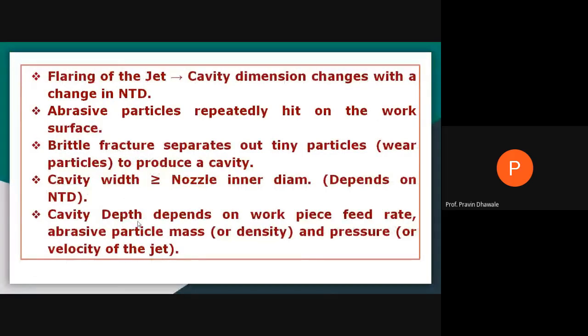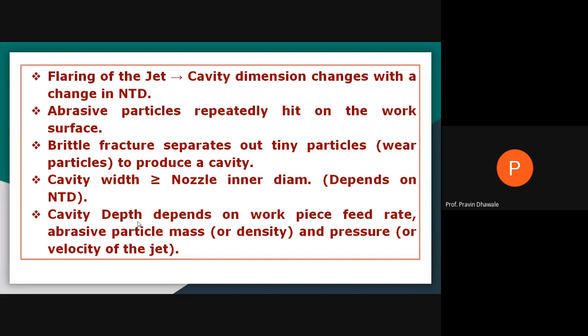Then density. Density means, in this abrasive jet, what is abrasive jet? It is a mixture of air plus abrasive particles. There will be a certain proportion. If you are using 60% air, 40% abrasive particles, or vice versa, 40% air and 60% particles, then in the second condition the number of abrasive particles in air will be more as compared to the first condition.